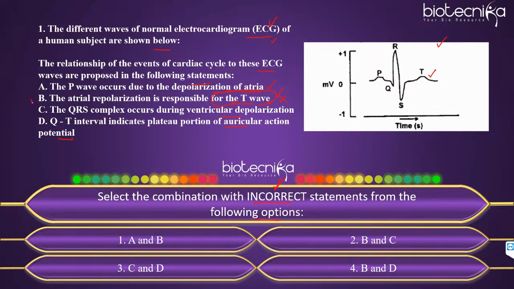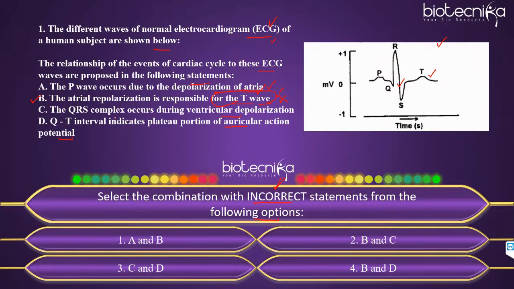So yes, B is one of the statements that is incorrect. Yes, Jubin, Hina, Surender. Yes, correct, Hina. Absolutely right. So B is incorrect because the T wave indicates the ventricular repolarization, because the atria has started to repolarize right from QRS. When the ventricles went for depolarization, at the same time the atria went for repolarization. So that is why B is incorrect.